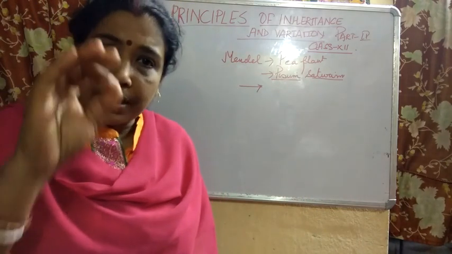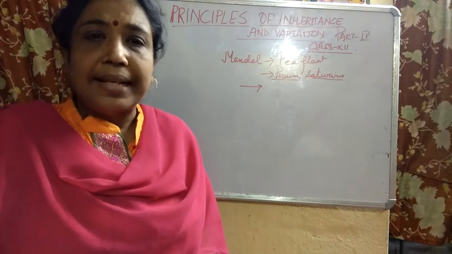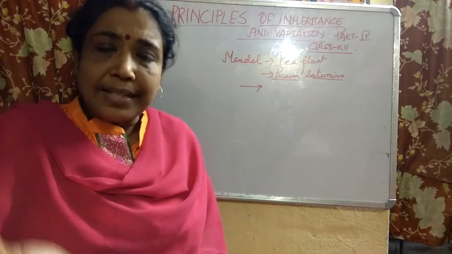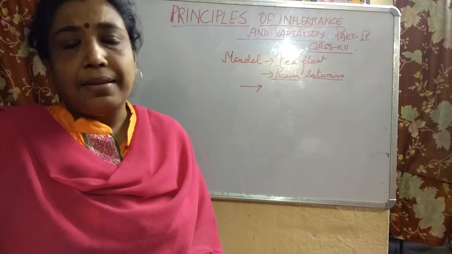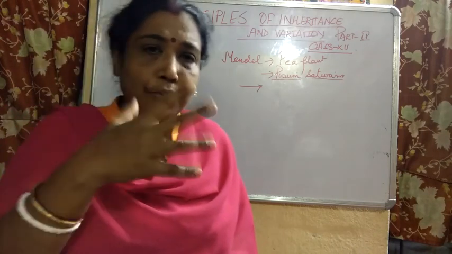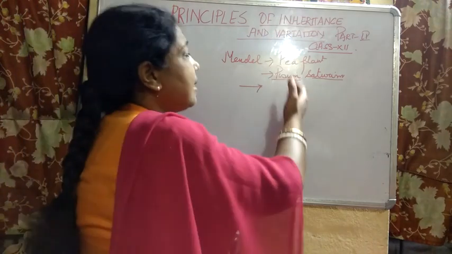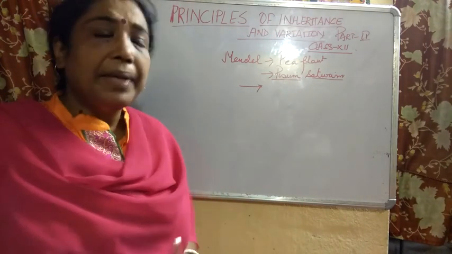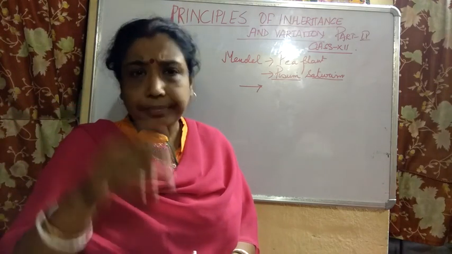Now I mentioned some of them. It is easy to grow, easy to get the offspring, the life cycle is short, it bears bisexual flowers, and so many seeds can be produced from one generation. So taking all these factors into consideration, Mendel took the pea plant for his experimental studies.